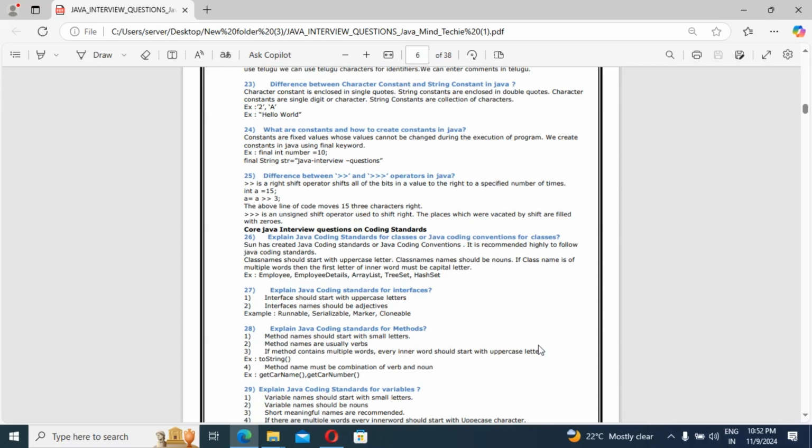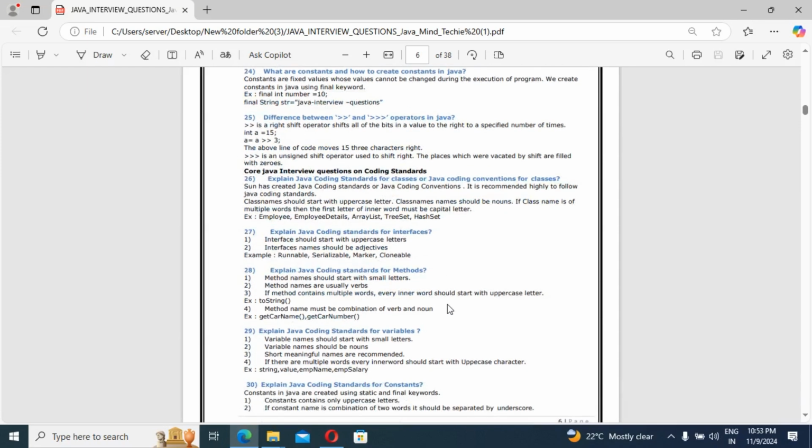Next, explain Java coding standard for method level. How do we need to define methods in our implementation? Method name should start with a small letter, guys. Method names are usually verbs. If a method contains multiple words, every inner word should start with an uppercase letter, just like class. So toString: t is small and S is capital. Method name must be a combination of verb and noun, guys. Verb and noun.